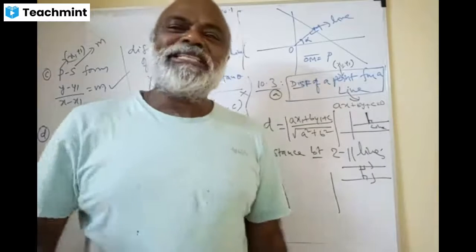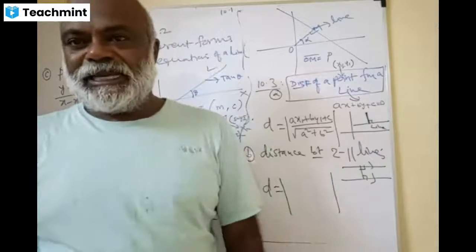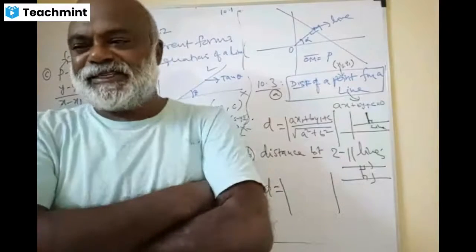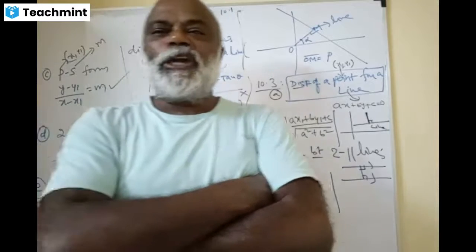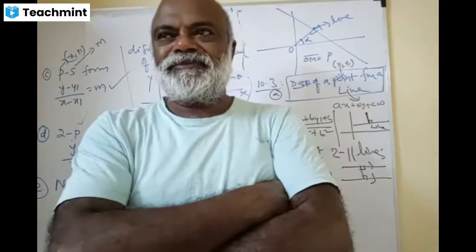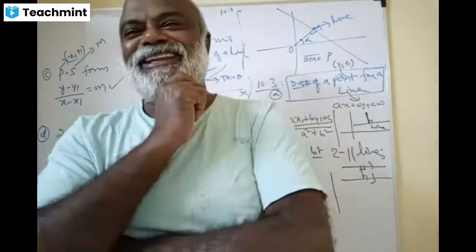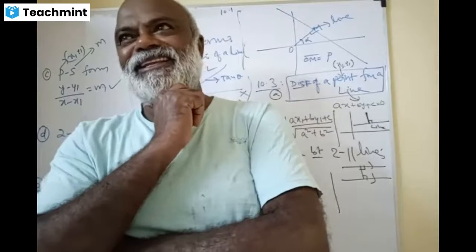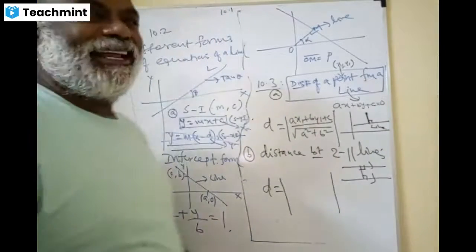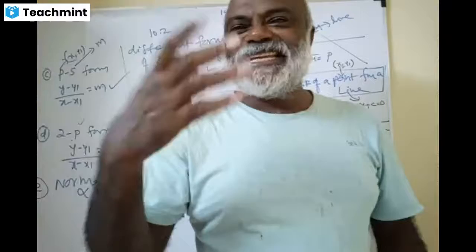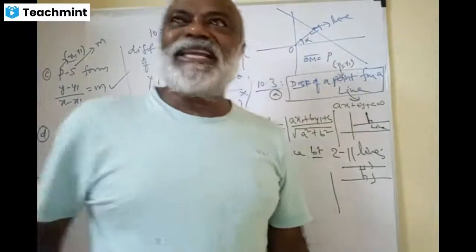What is the slope of the x-axis? 0, sir. What is the slope of the y-axis? Infinite. Why is the slope of the x-axis 0? Theta is 0, sir, and tan 0 is 0. Brilliant. Theta is 90, and tan 90 is infinite. Therefore, the slope of the y-axis is not defined. Great, that's the reason.